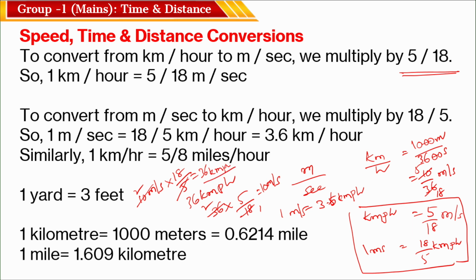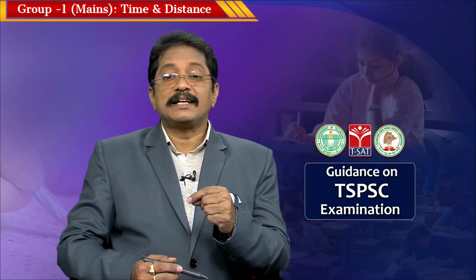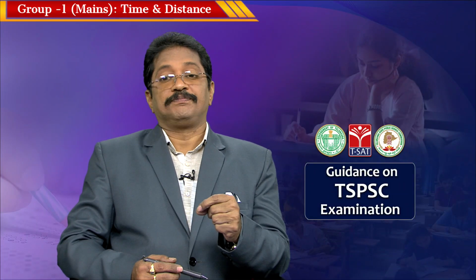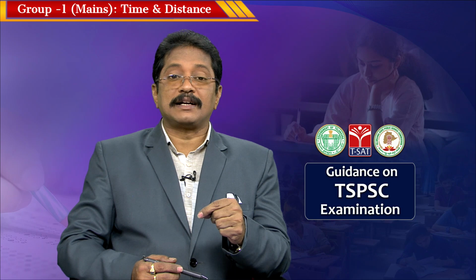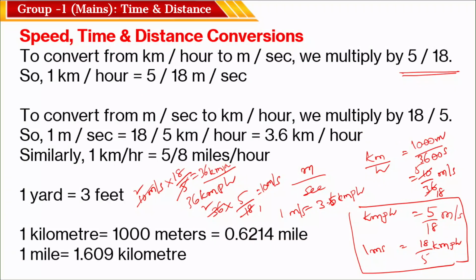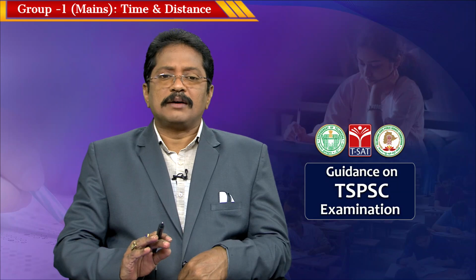Do you understand? So, if you have to convert one kind of unit to another kind of unit, you have to take care about that. Meter per second will be converted into kilometer per hour by multiplying with 18 by 5. If you want to change kilometer per hour into meter per second, you have to multiply with 5 by 18. Is it clear? Okay. These two values are very important. Now, come to the next one.